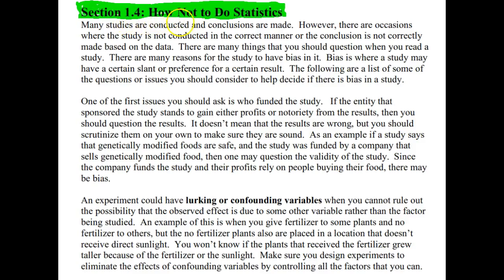Section 1.4, How Not to Do Statistics. So many studies are conducted and conclusions are made. However, there are occasions where the study is not conducted in the correct manner or the conclusion is not correctly made based on the data.